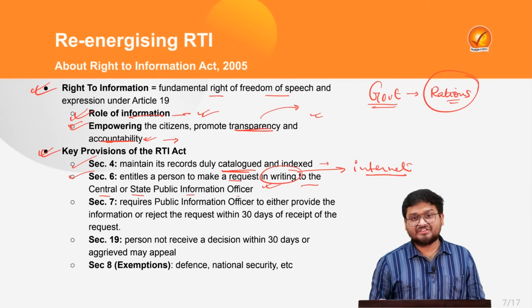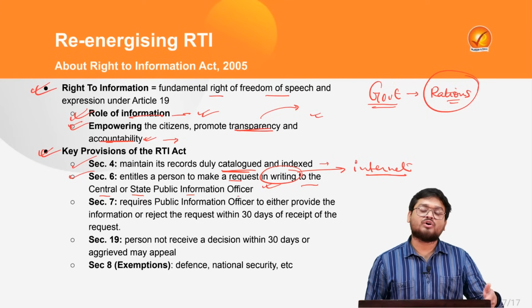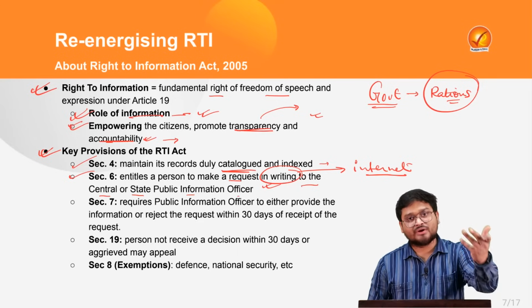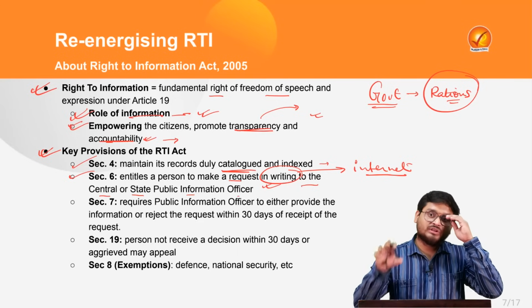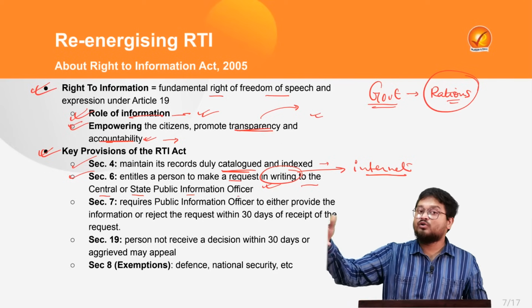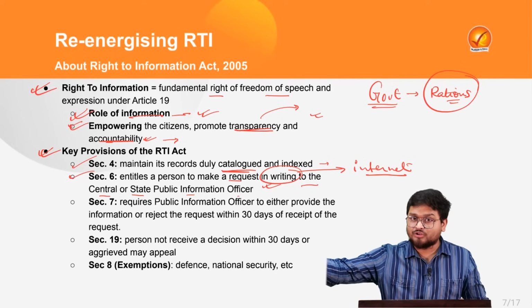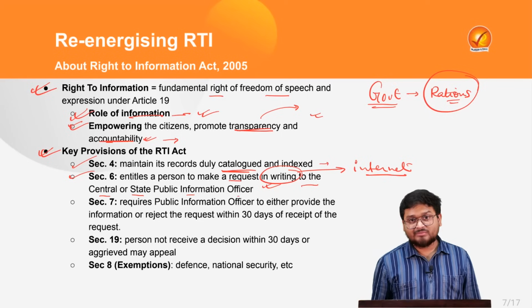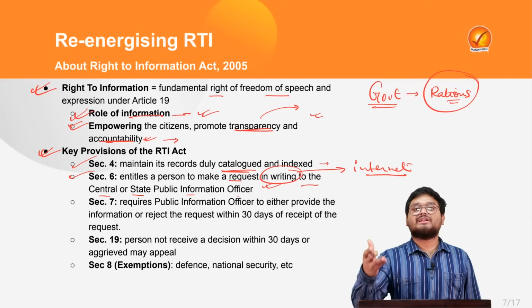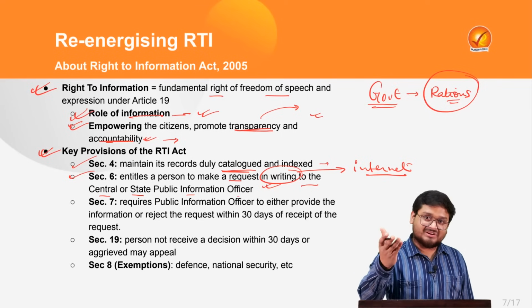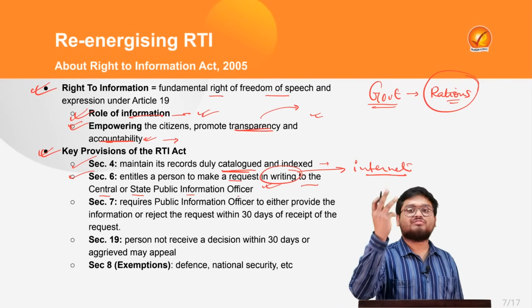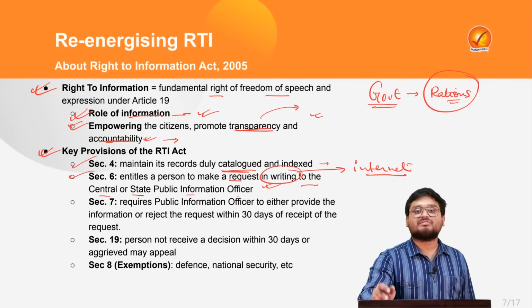If you want to ask for, say, the eligibility for the post of principal in your local school, you can ask that. If you want to ask about the funds that were required to construct this particular park, you can ask that. So you can ask anything from the government, because ultimately you have to understand it is you, the people, for whom the government is there, and that is why you should have the reins over the information of the government, every information of the government.